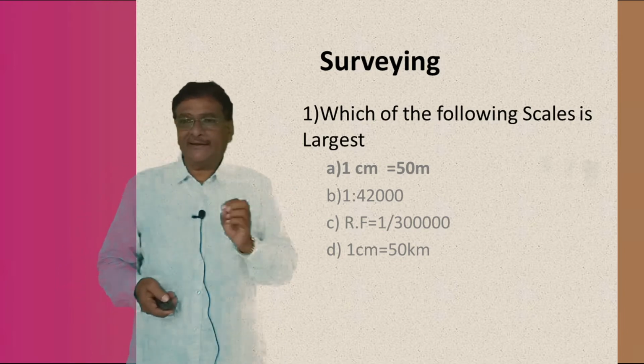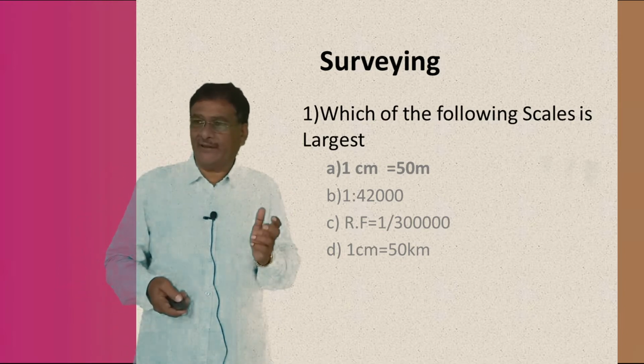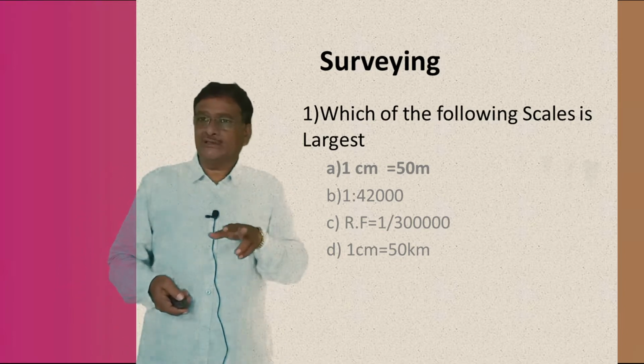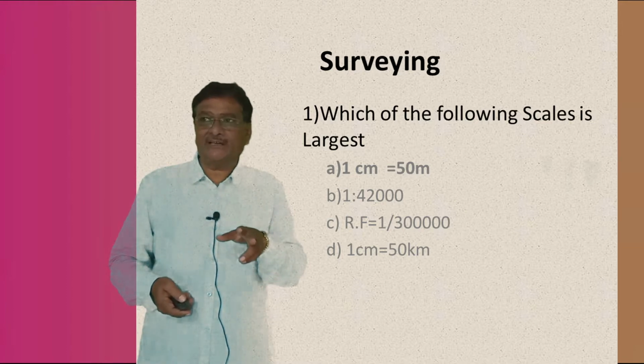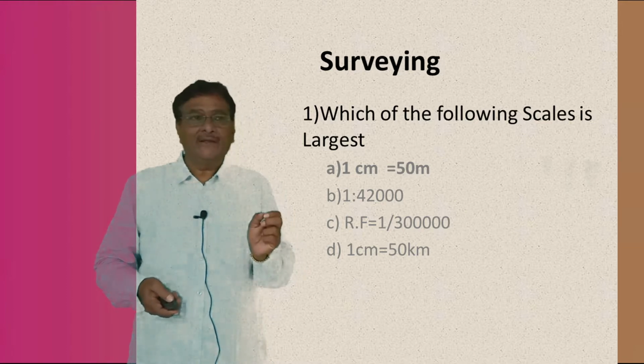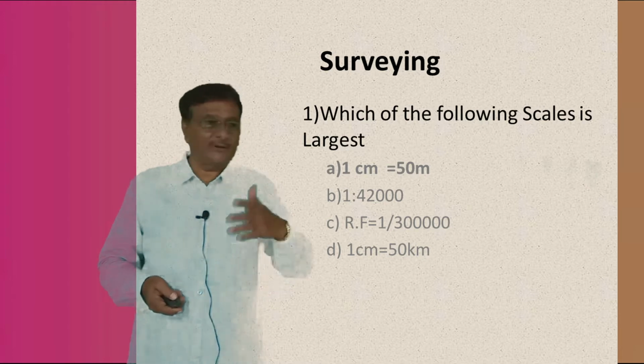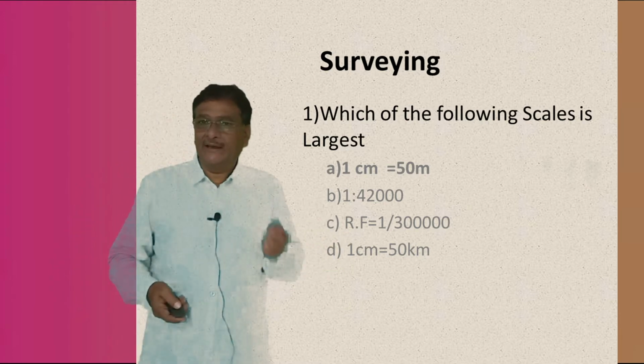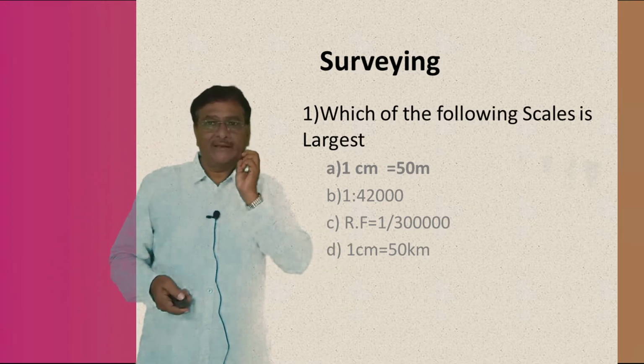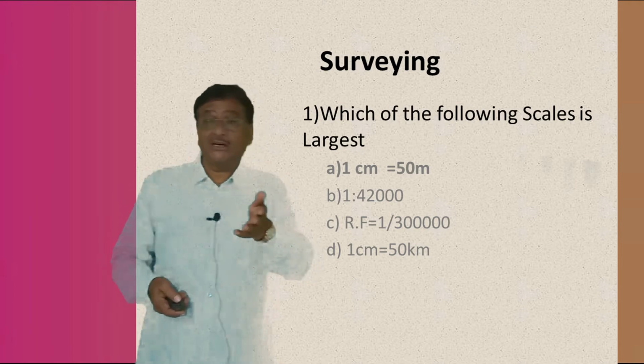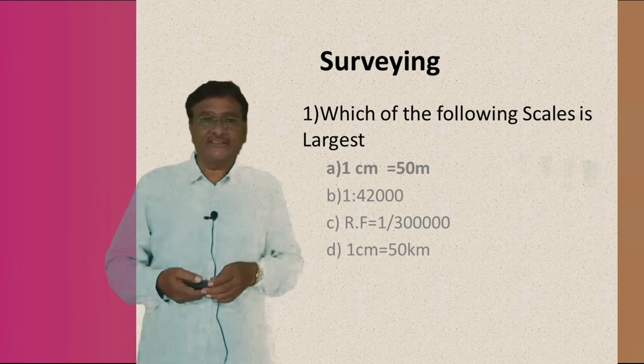So the advantage of compass surveying is that both the distance as well as the direction measurements are made by making use of the compass. There are two types of compass. One is known as the prismatic compass, second is known as the surveyor's compass, understand or not.